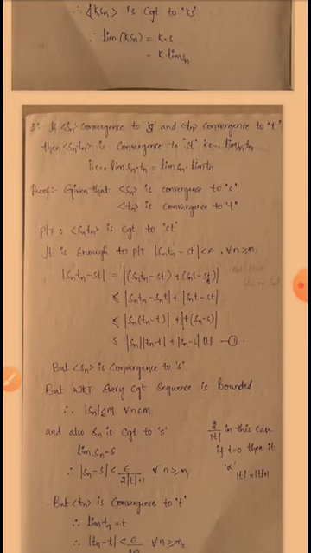So it is enough if we prove this. If we prove mod Sn into Tn minus St is less than epsilon, then it is proved that sequence Sn into Tn converges to St. So for this I am taking here mod Sn into Tn minus St is equal to mod Sn into Tn minus St plus, here we have to add and subtract Sn into T. Okay, so that's why Sn into T minus Sn into T, which is less than or equal to, by triangle inequality, mod Sn into Tn minus Sn into T plus mod Sn into T minus St.